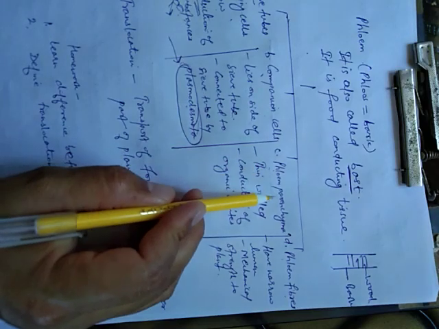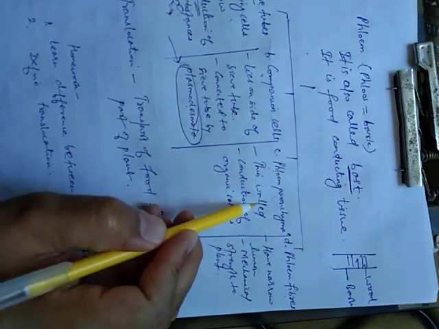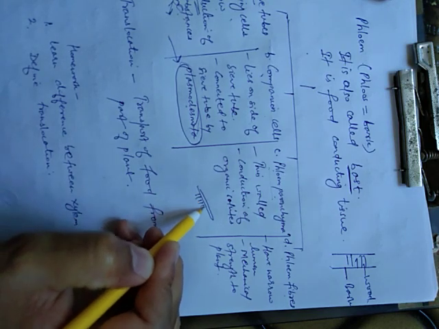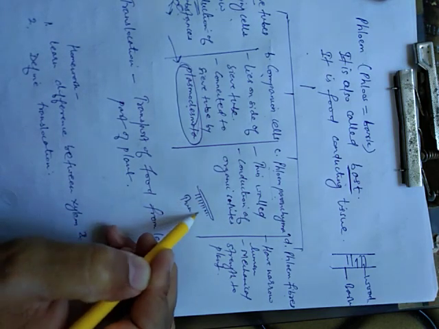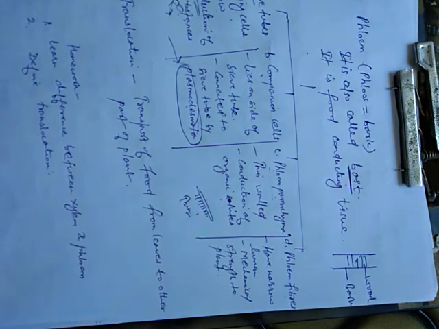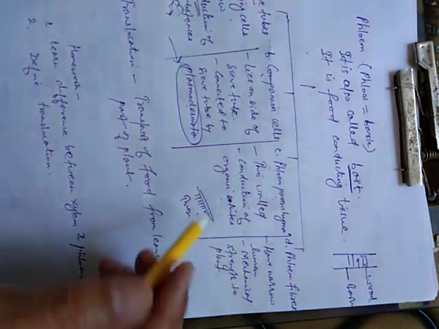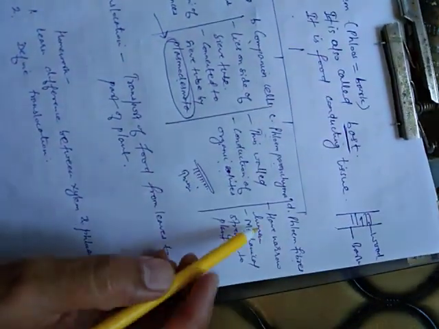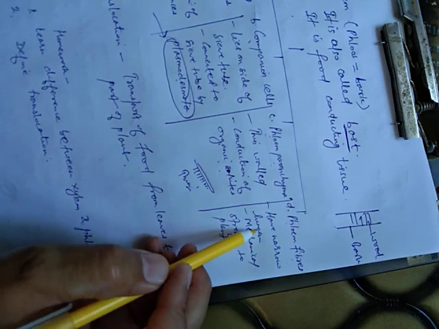C is phloem parenchyma. It is thin walled, meaning its walls are thin, and it helps in conduction of organic solutes. Whatever material it absorbs, it helps in transport of organic solutes. Phloem fibers have a narrow lumen.